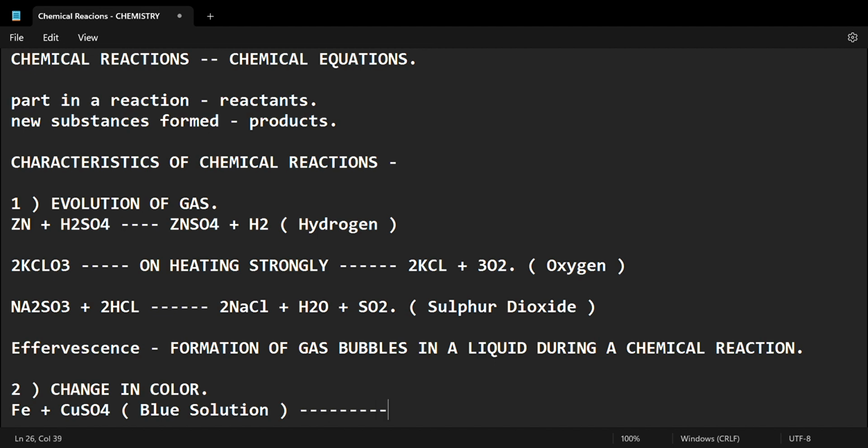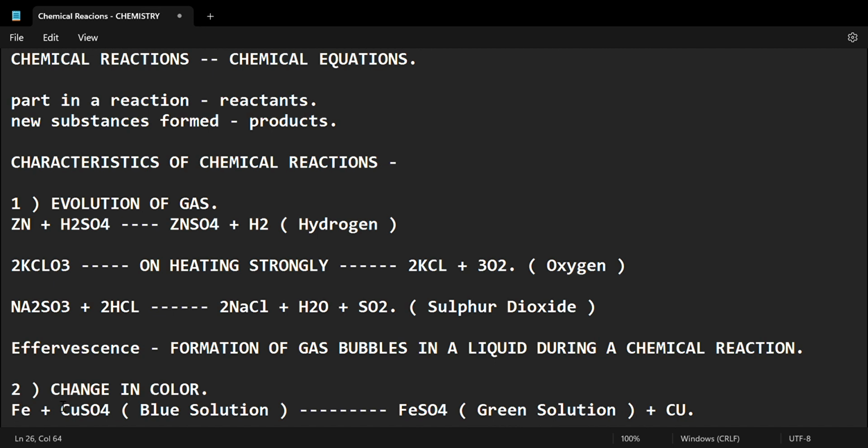It becomes FeSO4 plus Cu. FeSO4 is a green solution. So you can see the change in color over here.